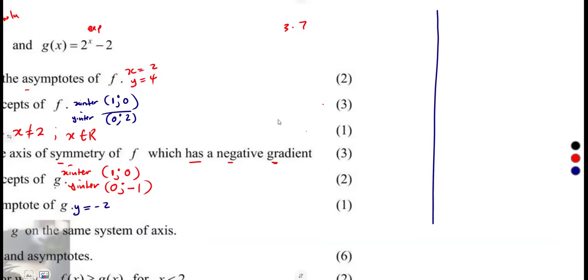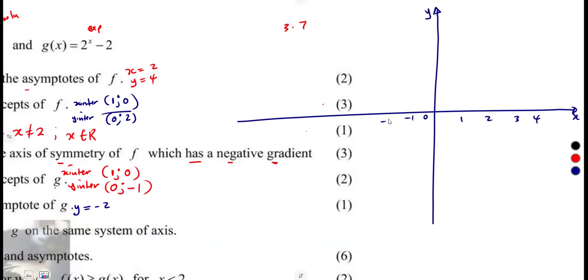The y-axis and the x-axis like this, 0. Let's just say 1, 2, 3, 4, negative 1, negative 2, negative 3, negative 4, and so on.